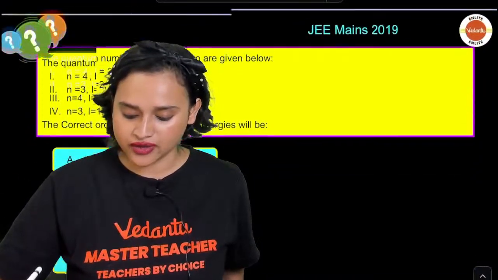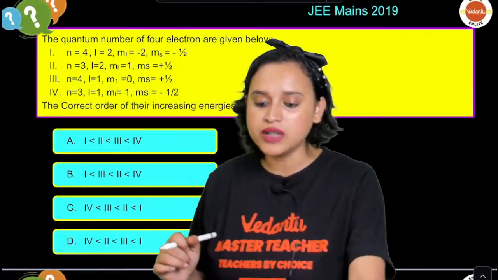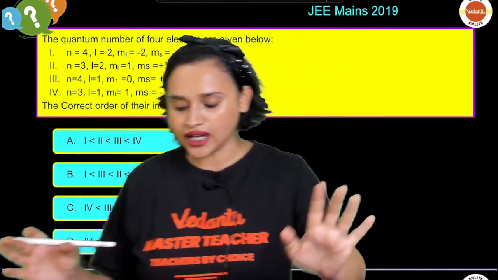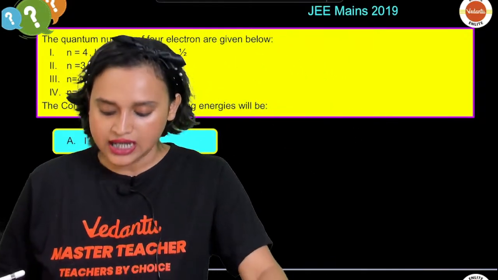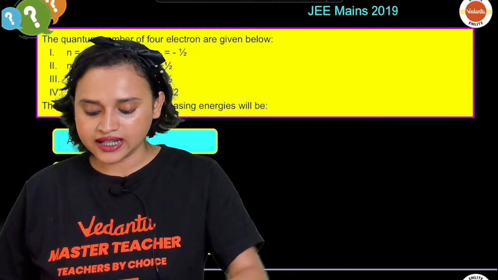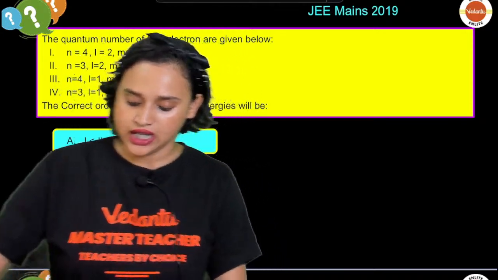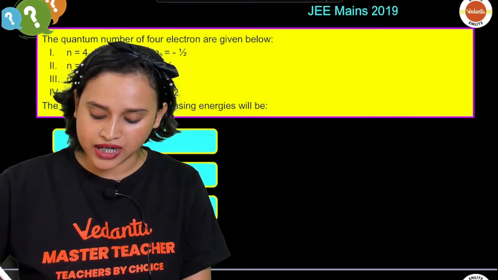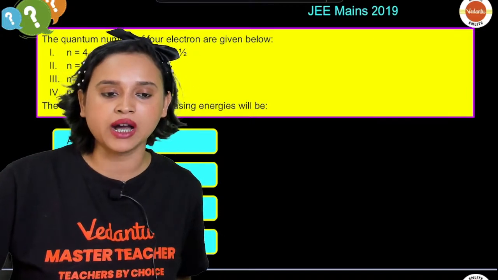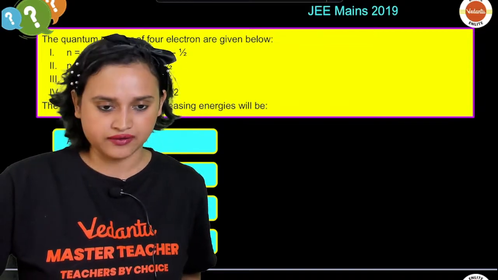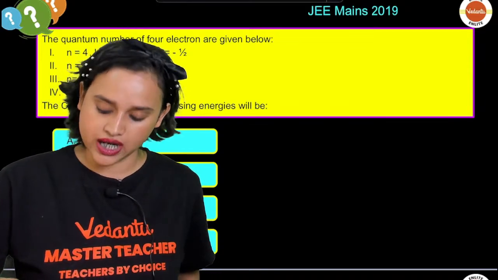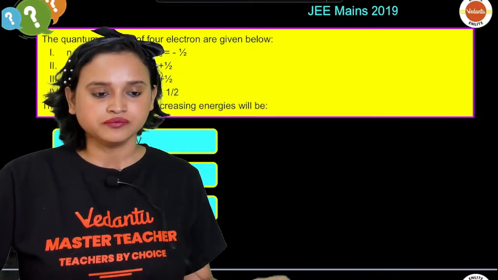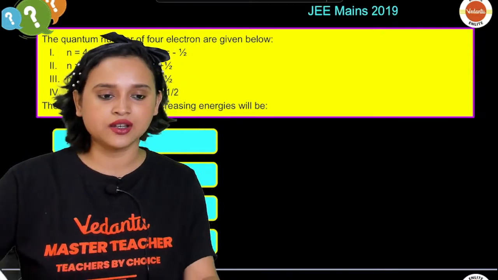Chalo, next question, everybody. The quantum numbers of 4 electrons are given below. The correct order of their increasing energies will be. Chalo, let us solve it. See, the first one is n is equal to 4, l is equal to 2, ml is equal to -2, ms is equal to minus half. ms too, we do not need to consider at all, okay? n is equal to 4, l is equal to 2.